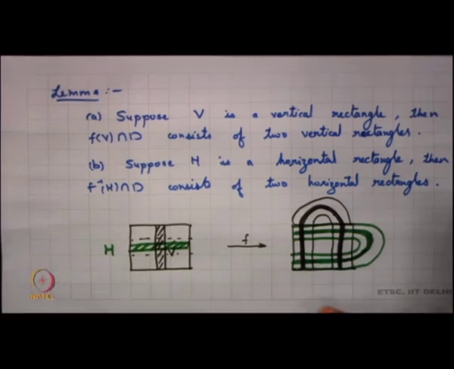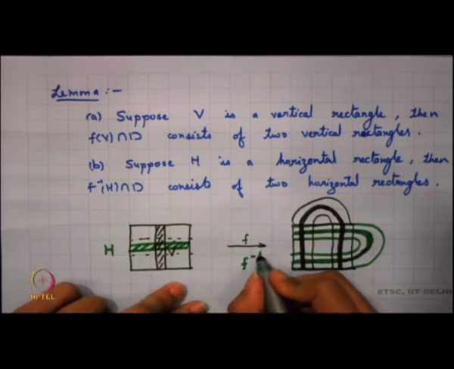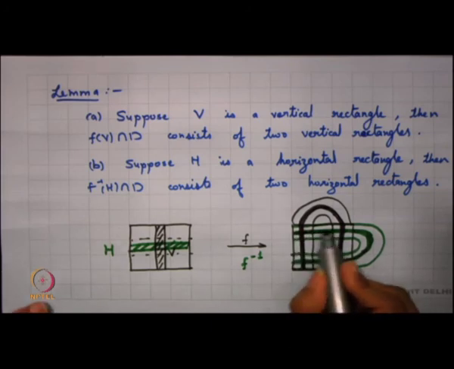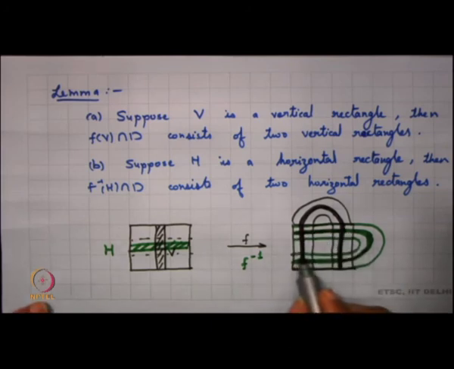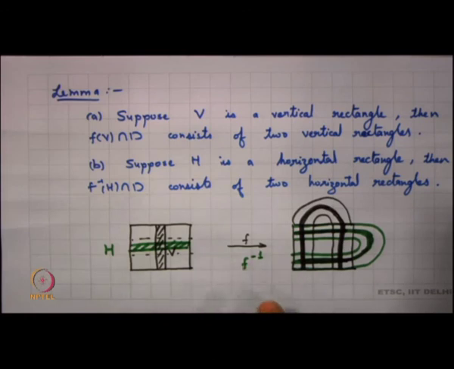And so, if I take F inverse H, this is how my F inverse maps. So, this is how F inverse is mapping. If I take my F inverse of H and intersect it with D, I get two horizontal rectangles. Vertical rectangles under F are mapped to vertical rectangles, so then we get two vertical rectangles there. Of course, they are diminished, or basically contracted, right.